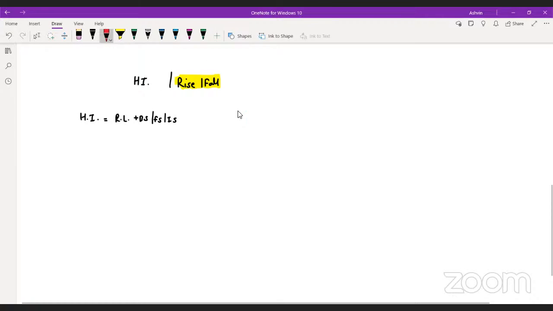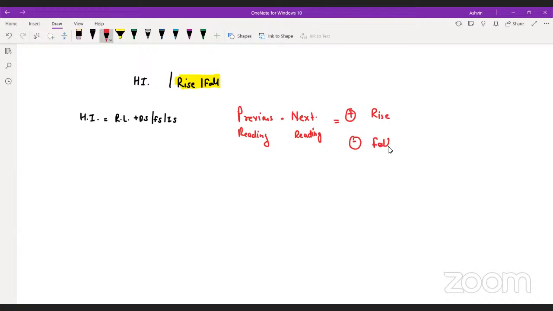Now this rise and fall concept only works on one principle: previous reading minus the next reading. You guys getting it? If the value is positive, what will it be called? It will be called rise. And what will the negative value be called? It will be called fall.